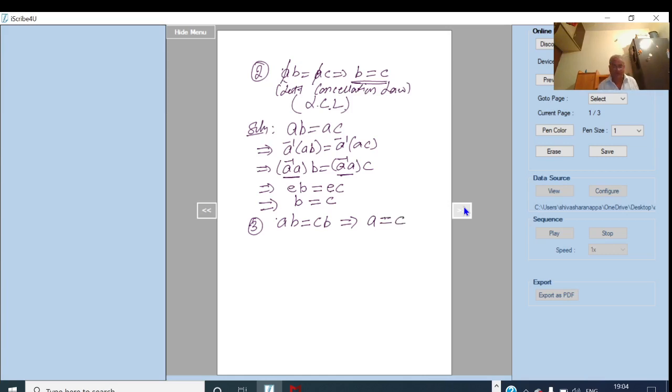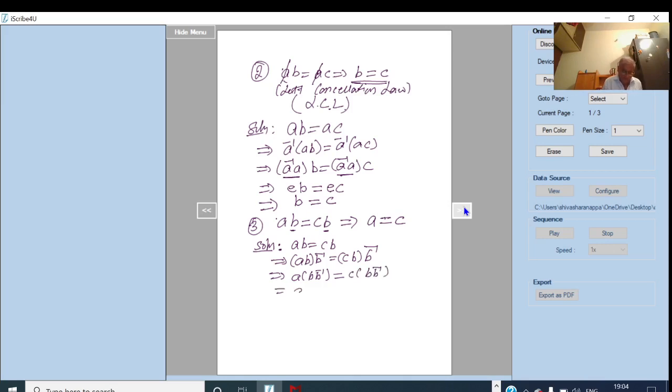This is known as the right cancellation law because on the right we have B. So we cancel B and B, then we get A equal to C. The proof is similar to the previous one. Here given that AB equal to CB. And here operating by B inverse on both the sides, we write this as AB B inverse, CB B inverse. And this implies A, BB inverse by associative law equal to C, BB inverse.